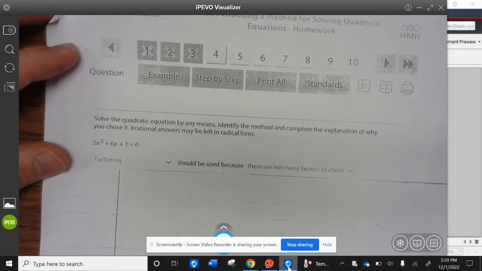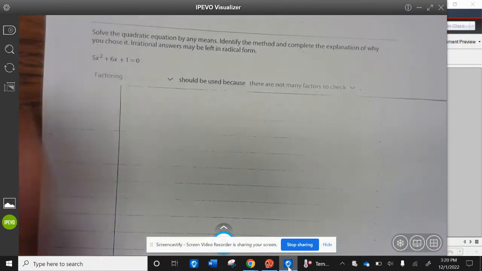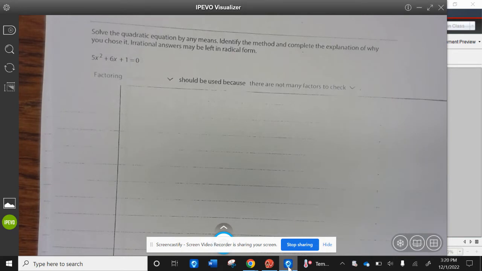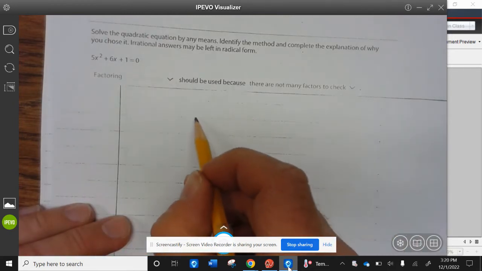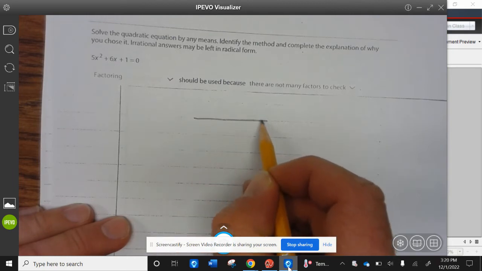All right, example 4. Solve the quadratic equation by any means. Identify the method and complete the explanation of why you chose it. Irrational answers may be left in radical form. Factoring should be used because there are not many factors to check. So this one, we probably want to use the reverse box method.